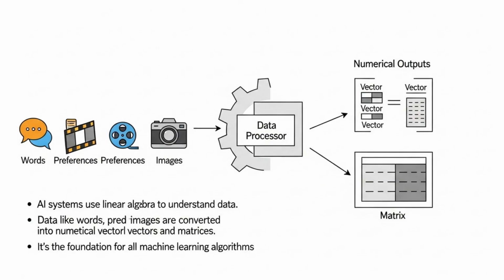Words, preferences, pixels, they all become vectors and matrices of numbers. Without this foundational understanding, the intricate workings of every machine learning algorithm, from simple linear regression to complex neural networks, would remain a mystery. It's the core vocabulary AI speaks.